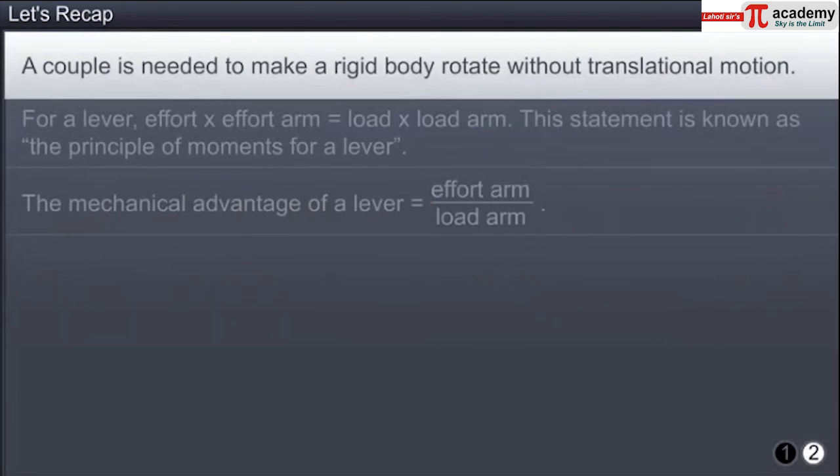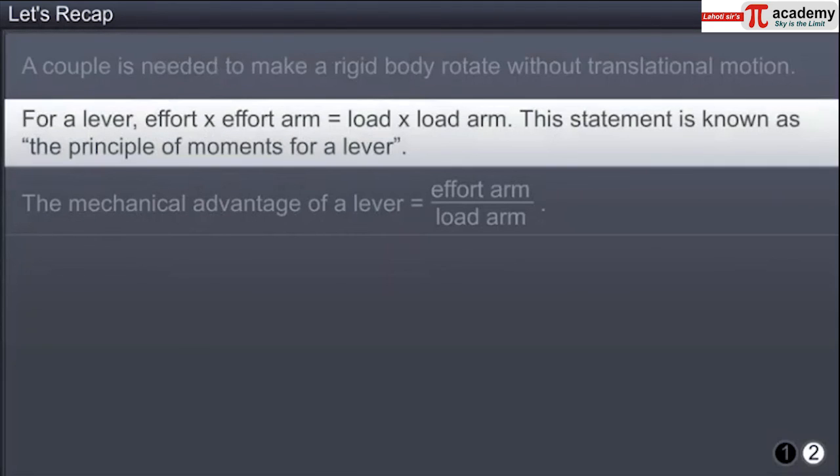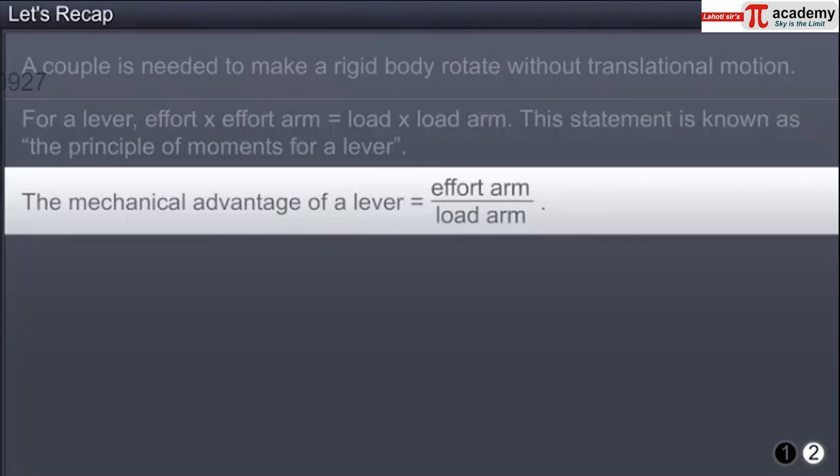A couple is needed to make a rigid body rotate without translational motion. For a lever, effort into effort arm is equal to load into load arm. This statement is known as the principle of moments for a lever. The mechanical advantage of a lever is equal to effort arm by load arm.